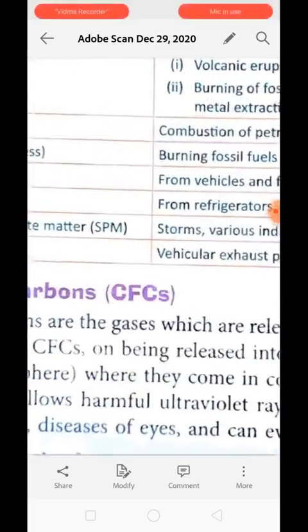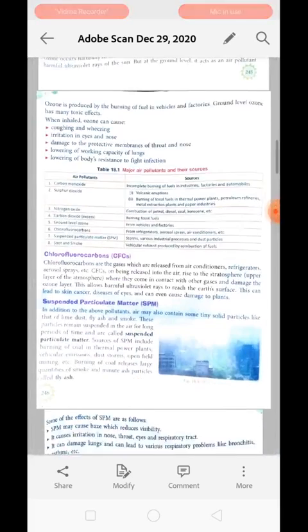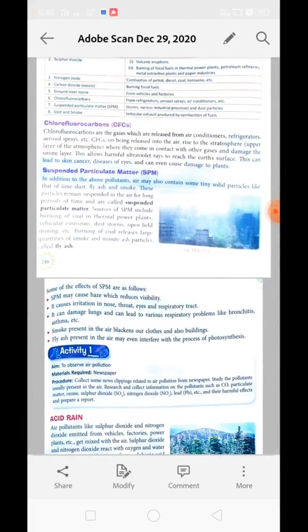Chlorofluorocarbon is also referred to as CFC. These are very harmful for us. Why? Because once they are released, they rise up into the air to the stratosphere, the upper atmospheric layer, where ozone is present. These CFCs will go over there and react with ozone, meaning O3. This is a very unusual compound which is formed over there to protect us.